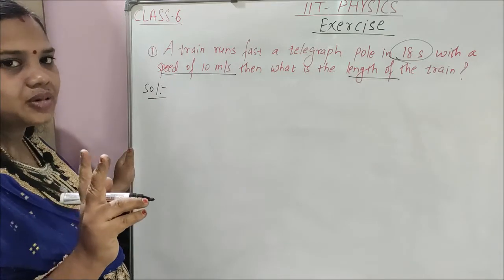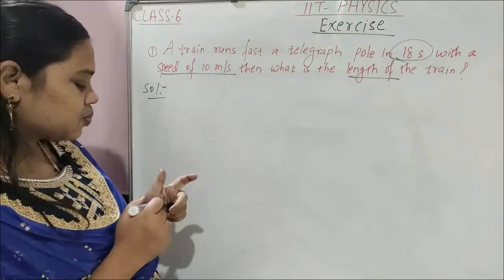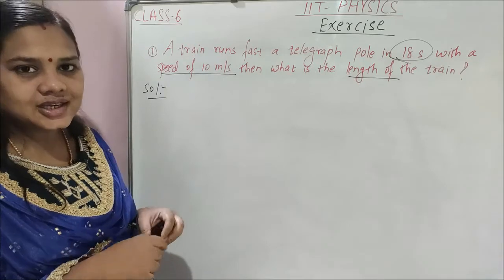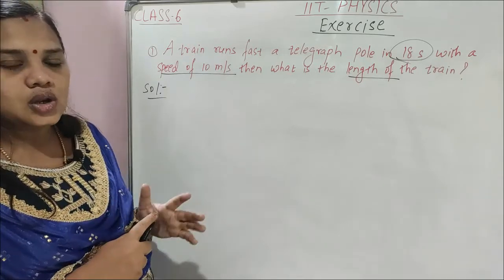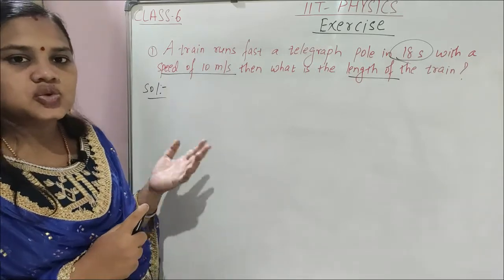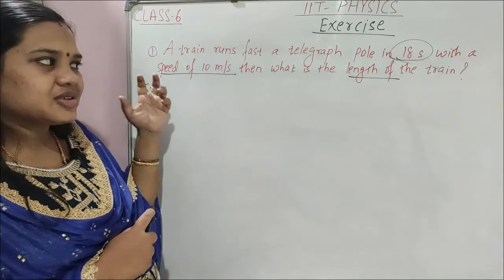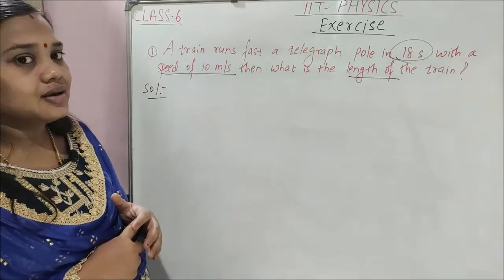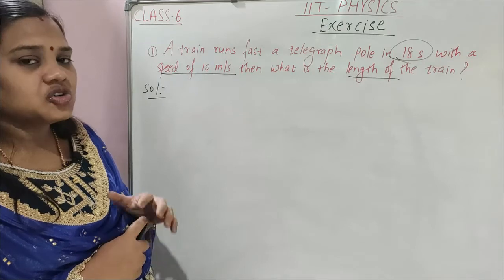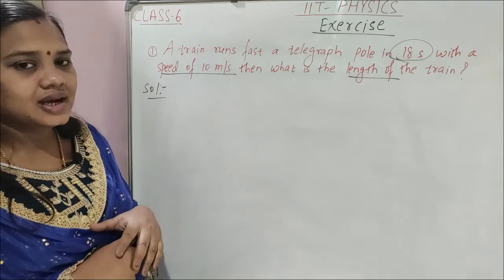Here you have to remember, whenever a train is passing through any stationary object like a pole, telegraph post, then the length of the train is equal to the minimum distance covered by the train.